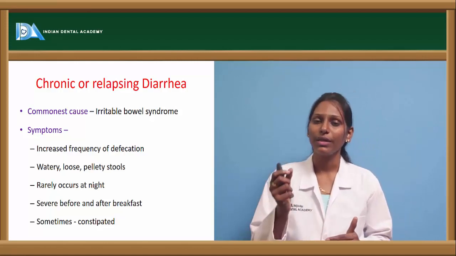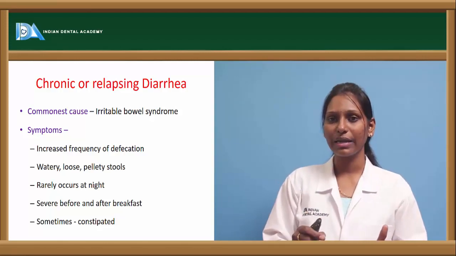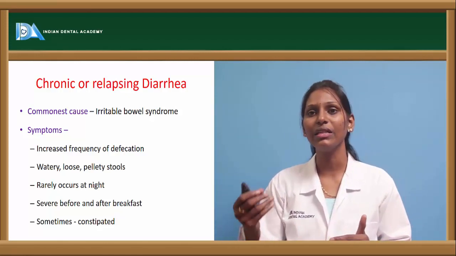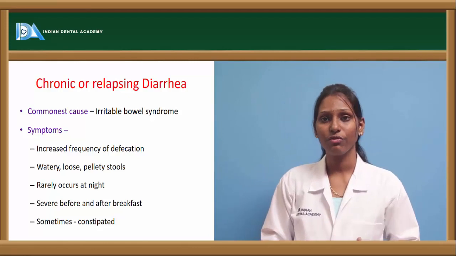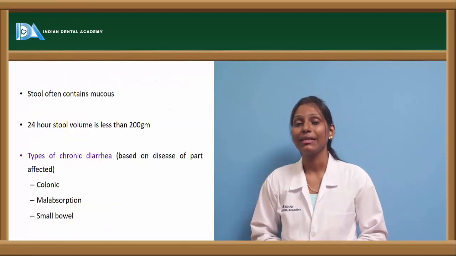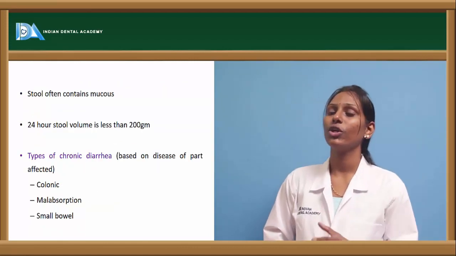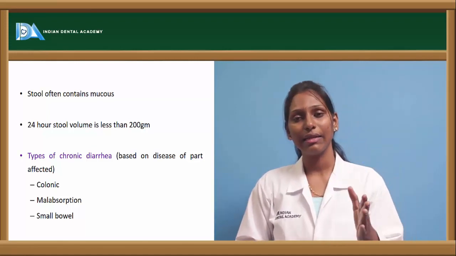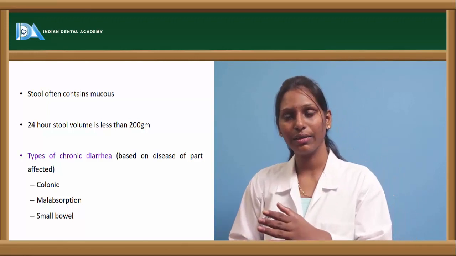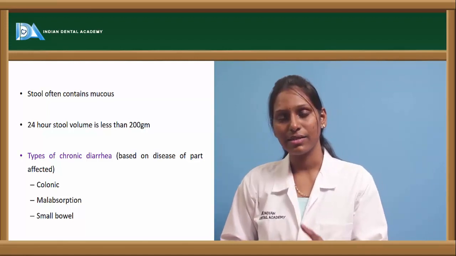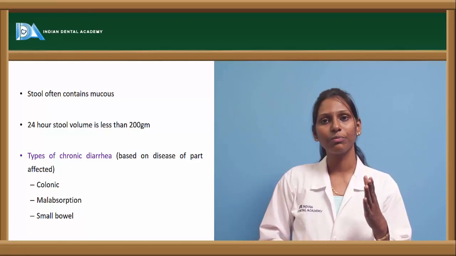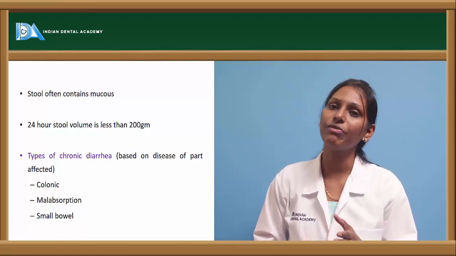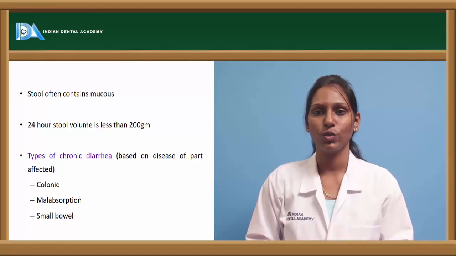The most common or pathognomonic feature of this condition is that it is usually severe before or after breakfast. That is, it is associated with food intake and the timings of food. The stool often contains mucus and the 24-hour stool volume is less than 200 grams. Remember, the diarrhea we are talking about usually has defecation of greater than 200 grams. But in chronic or relapsing diarrhea, especially in irritable bowel syndrome, the 24-hour stool volume will be less than 200 grams.